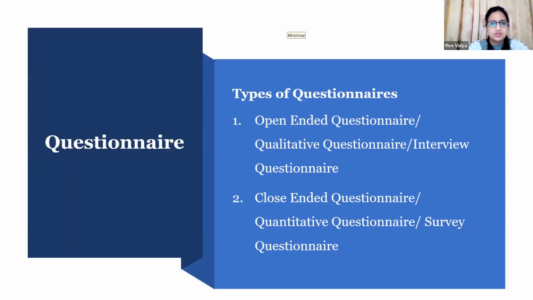All right, so I'll proceed to the next topic. Now, once you are done with your sample size, once you know which sampling technique you have to use, and you also know which type of study you have to conduct, the next step is to prepare a questionnaire, which itself is a separate work. Many scholars face difficulty while developing questionnaires, and even get stuck selecting which questionnaire is best suited for their research.